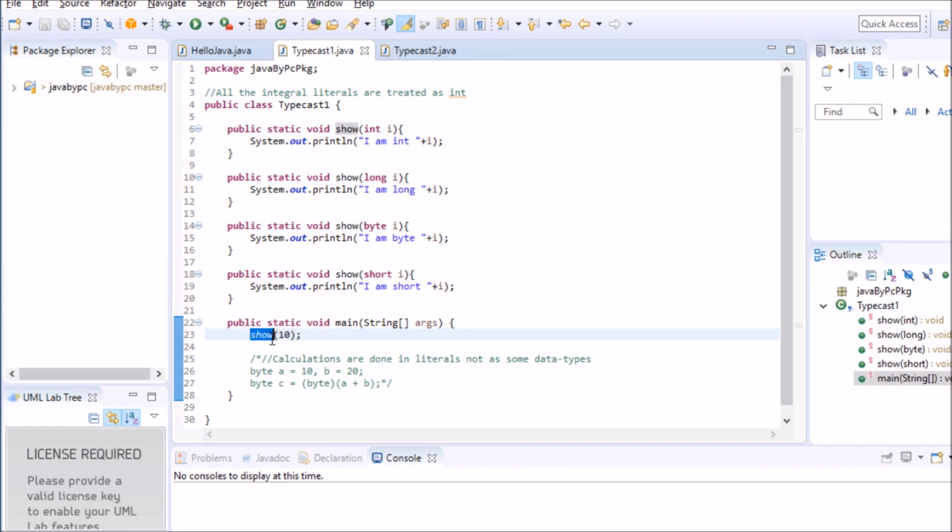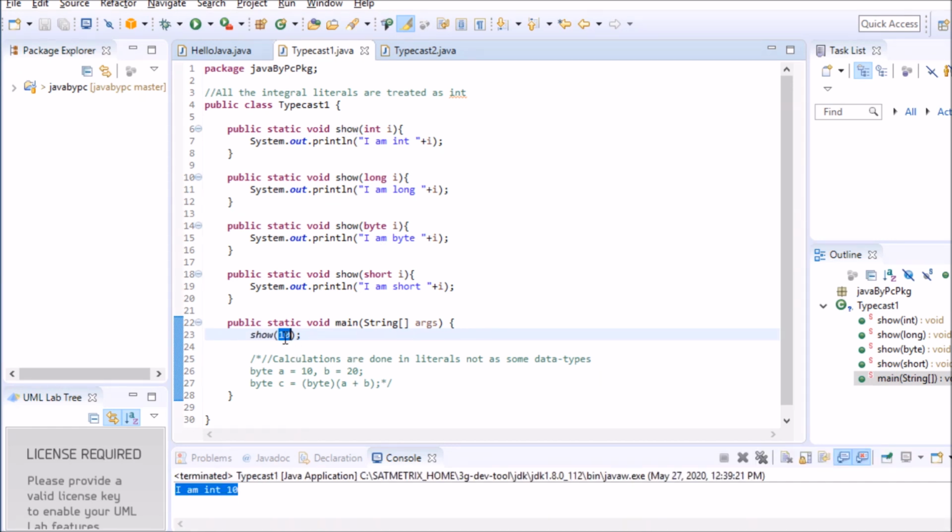So when I'm calling this show method, which show method will be called? As you know, all the integral literals are treated as int in Java. Mark my words, only the integral literals, not the floating ones. If I write some decimal here, it's a floating literal, not an integral literal.